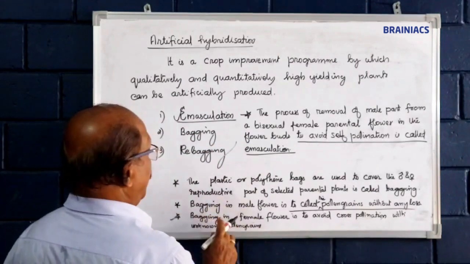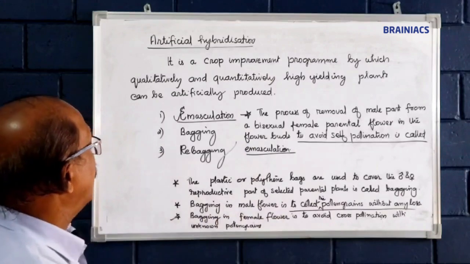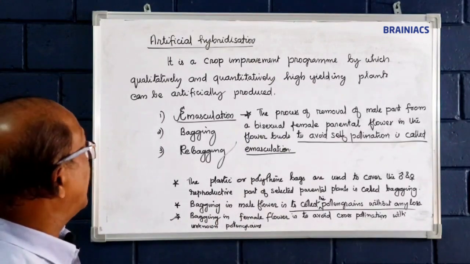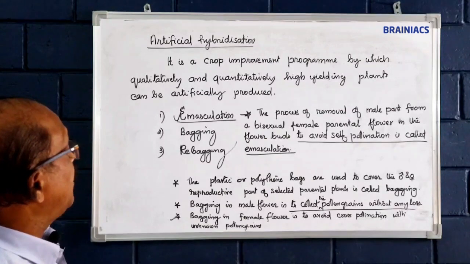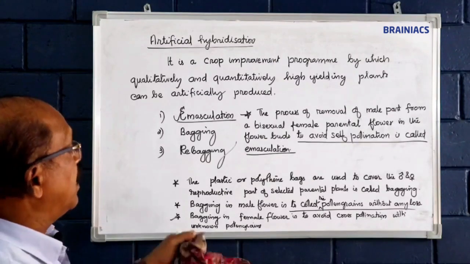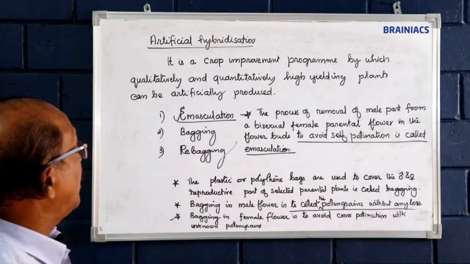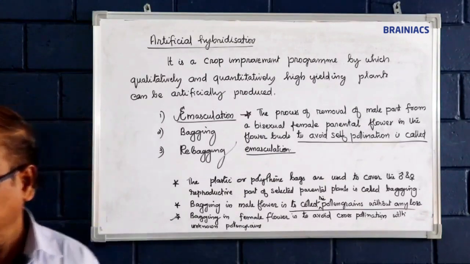So that is for bagging in male and female flower. Bagging in male flower is to collect the pollen grains without any loss. Bagging in female parental flower is to avoid cross-pollination with unknown pollen grains.